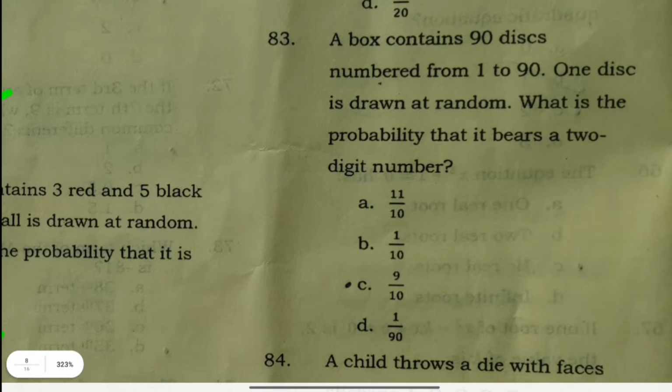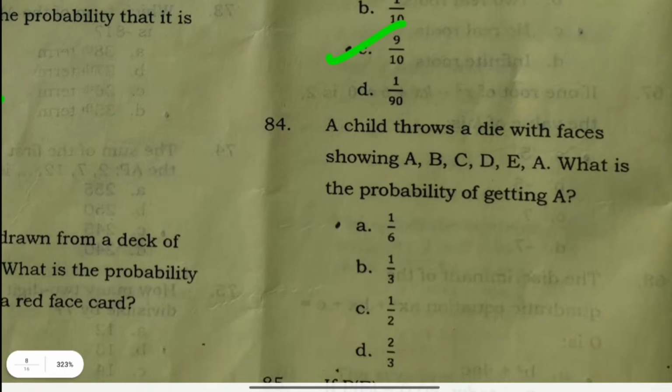A box contains 90 discs numbered from 1 to 90. One disc is drawn at random. What is the probability that it is a two-digit number? 9 by 10.